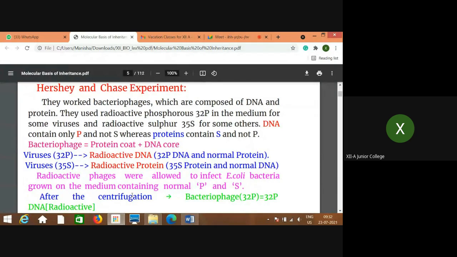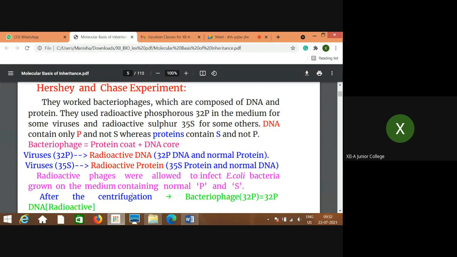They were not having any heavy isotope. That means radioactive material was not there in the medium. The medium contained normal phosphorus and sulfur.